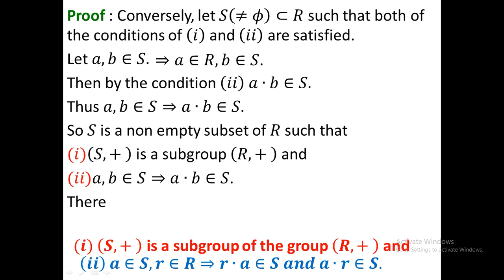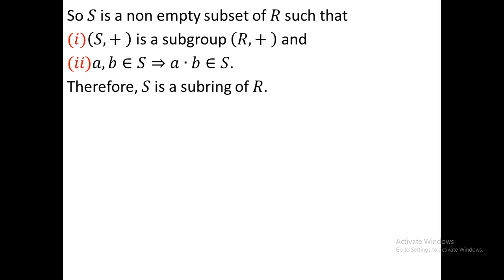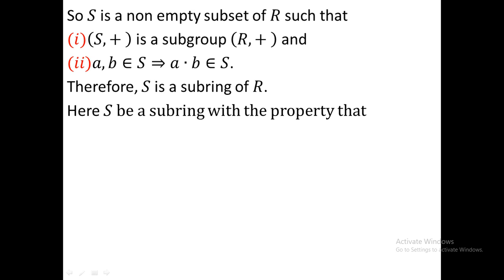So, S is a subring of R. Now, S is a subring with the property that a belongs to S and r belongs to R implies that a dot r and r dot a both belong to S. We get that condition from the second given condition.